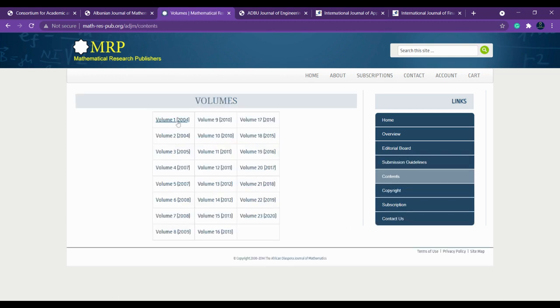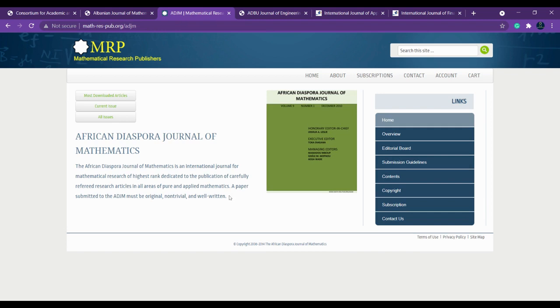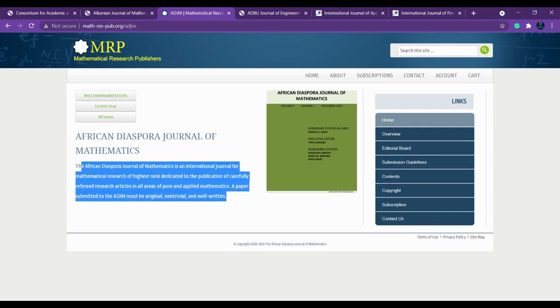Okay, and even if they haven't given the frequency of the journal, in most journals they write it on the very first page itself, like the frequency of publication. But in some journals you cannot find that.